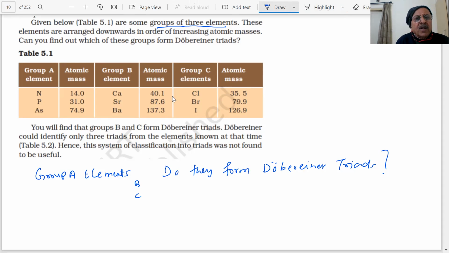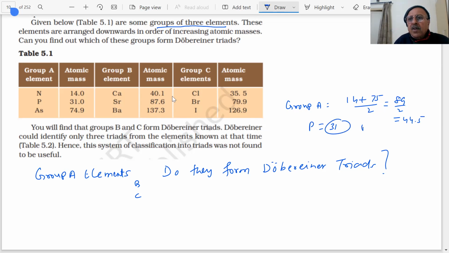75 plus 14, if I take it, 89 upon 2. That is 44.5. And what is phosphorus? 31. Not matching. No, not correct. This is not forming.